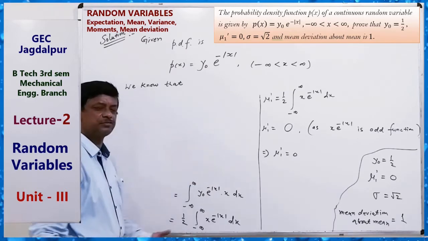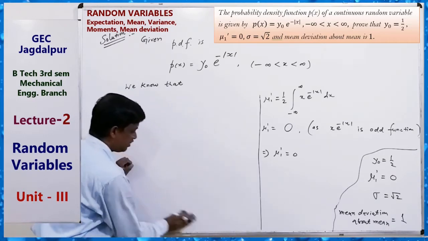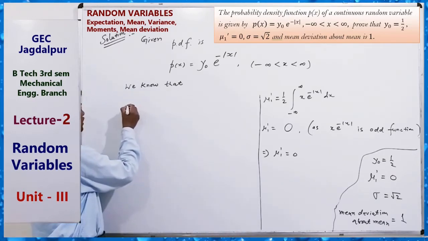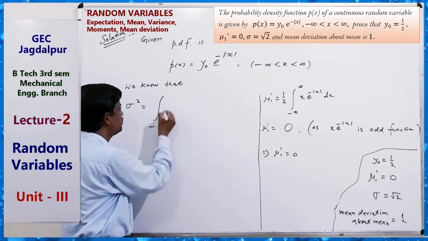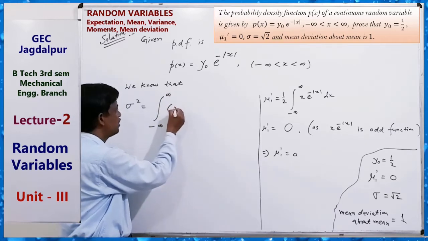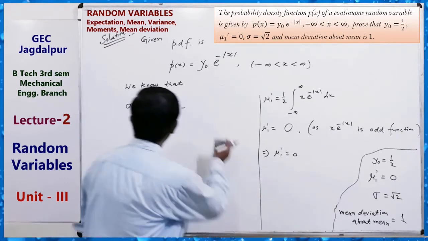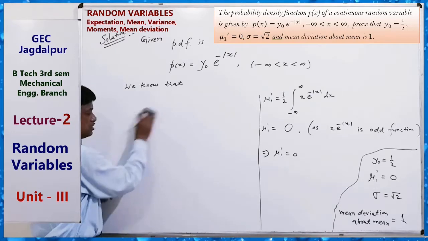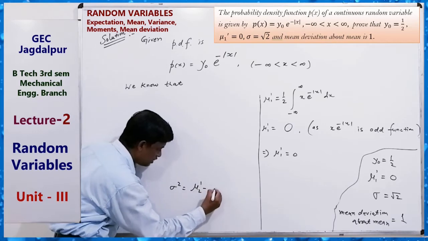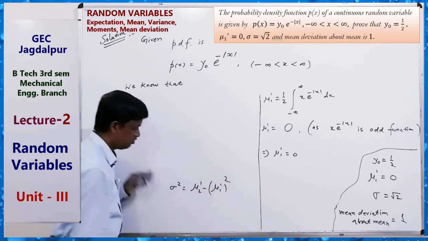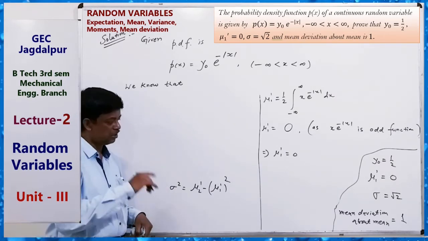Finding sigma also means finding the variance, because sigma square is the variance. So we know that sigma square equals this variance, the integral from minus infinity to infinity of x minus mu. Remember, sigma square equals mu2 dash minus mu1 dash square. We know this formula. Sigma square means variance. So here we have mu1 dash.